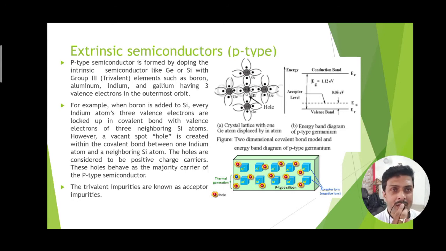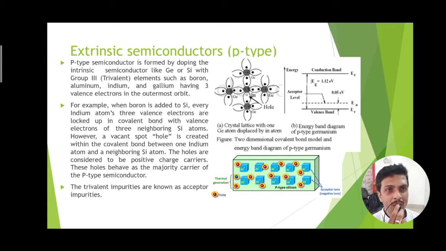Another type of extrinsic semiconductor is the p-type semiconductor. Here in this figure, indium is used as the doping element, where indium has 3 valence electrons because it's a trivalent element. So 3 valence electrons will produce 3 covalent bonds, and for the other covalent bond, made with a neighboring germanium atom, there is no electron contribution from indium, but a vacant space for an electron is produced in the covalent bond. This vacant space, which could be occupied by a free electron, is known as the hole.